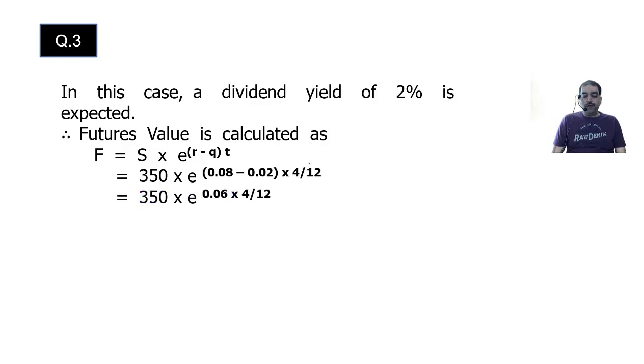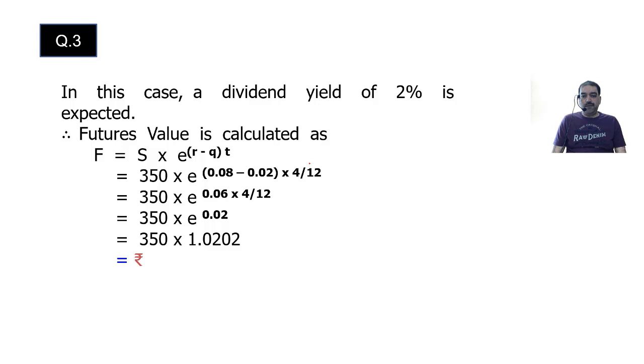So 0.06 into 4 by 12. 4 by 12 is 1 by 3. 0.06 by 3 will give you 0.02. Go to the e-value table. Value of that is 1.0202.